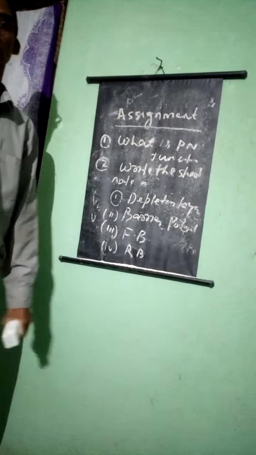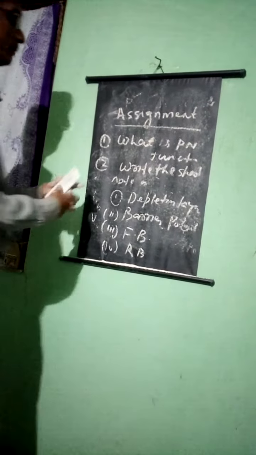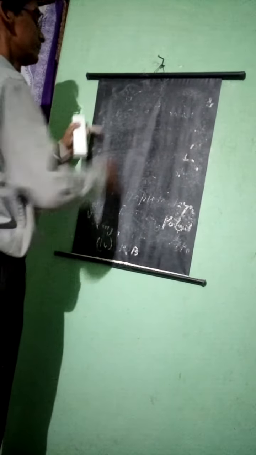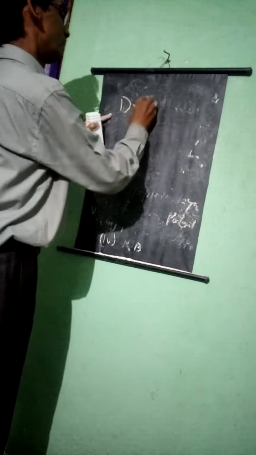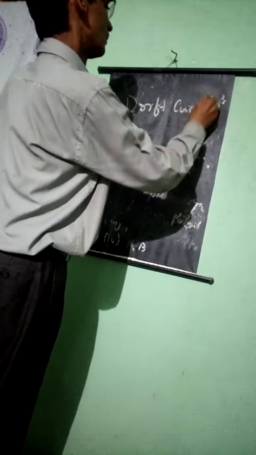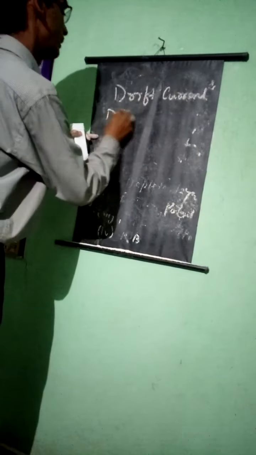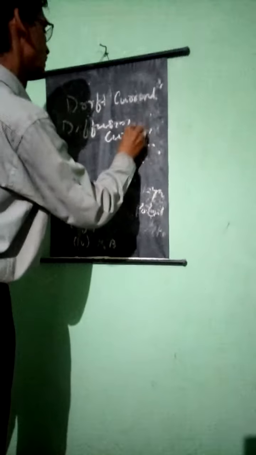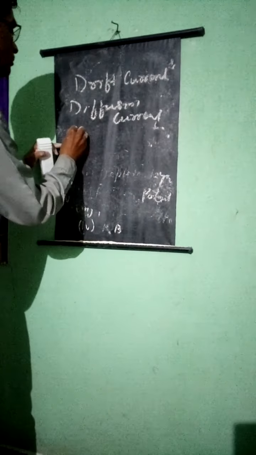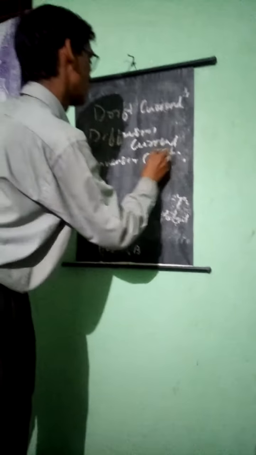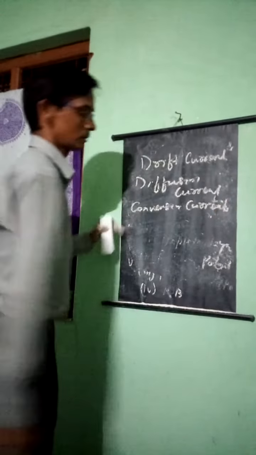Another thing: the third assignment is to distinguish between drift velocity and drift current, then write down diffusion current, then conventional current. These are short notes for analyzing the PN junction diode.